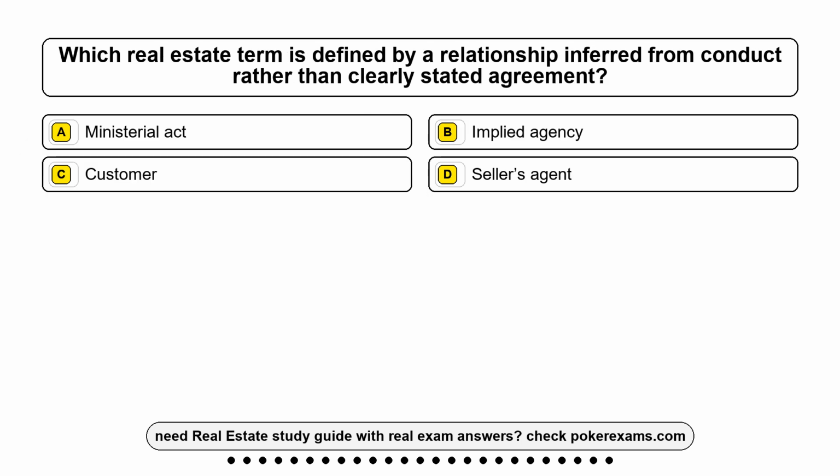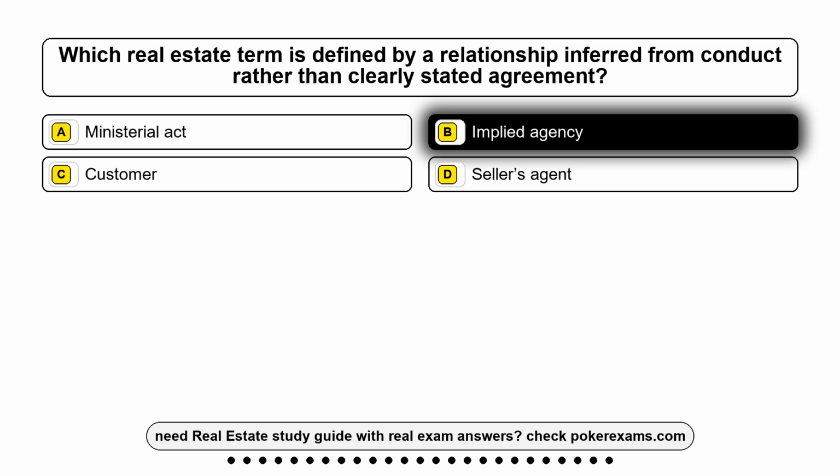Question 12. Which real estate term is defined by a relationship inferred from conduct rather than clearly stated agreement? Option A. Ministerial act. Option B. Implied agency. Option C. Customer. Option D. Seller's agent. The correct answer is option B.